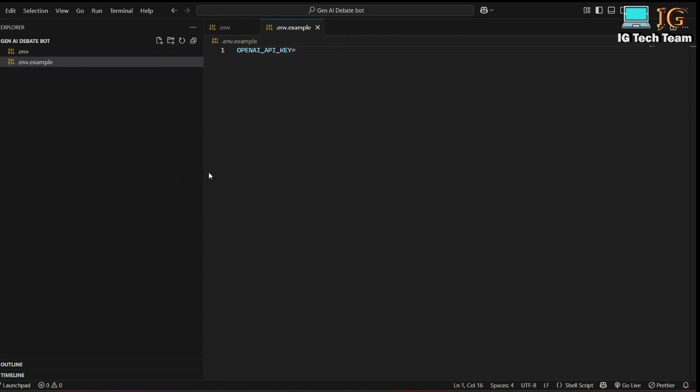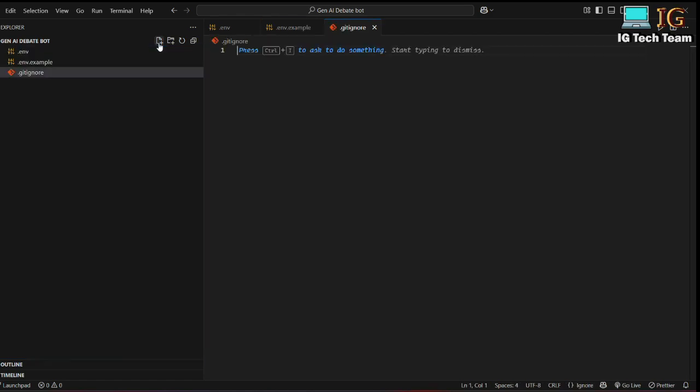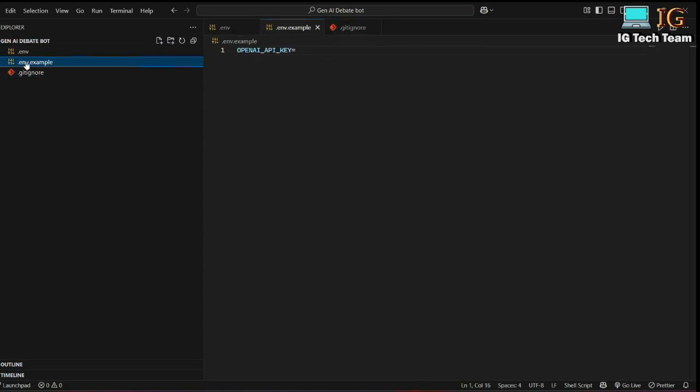So when you upload this code in, suppose, GitHub, then you don't need to track this .env file. So for that you can create .gitignore, and here you can write .env. That means GitHub will not track this env file, but you can provide the .env.example file. That means if another person is looking at your project, then they can see what the environment file contains. That means the environment file contains the OpenAI API key.